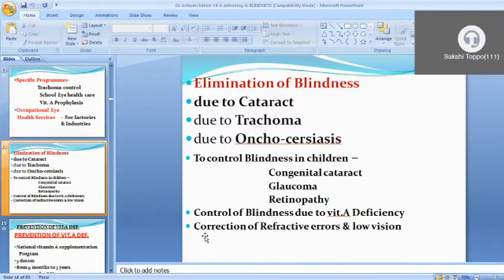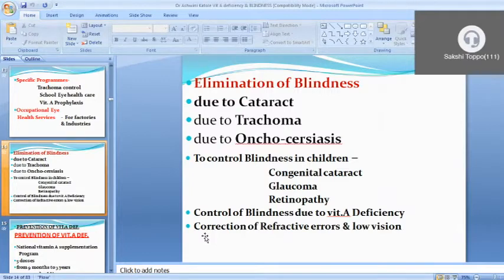Then, we want to eliminate blindness, so certain programs are there, and for that we are going to focus mainly on cataract, trachoma, and vitamin A deficiency disorder in children.